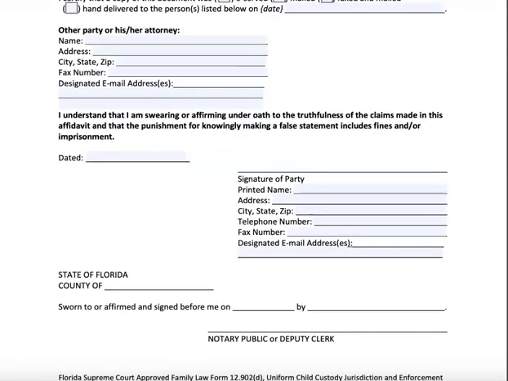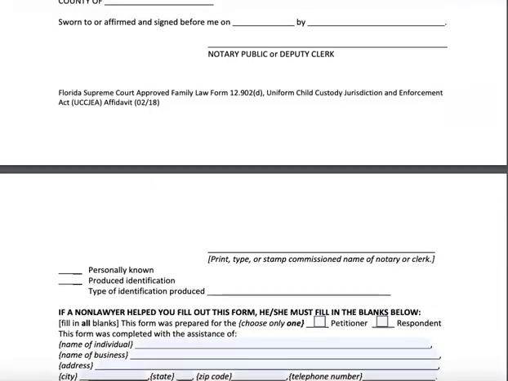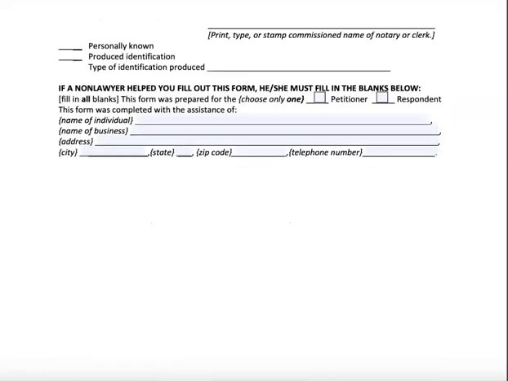The petitioner will date and sign this document in front of a notary public. And again, you will make a copy of it, send it to the spouse, and put the original with the remainder of your documents that you're going to be filing at the courthouse.